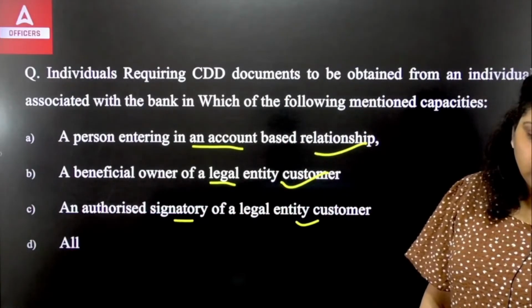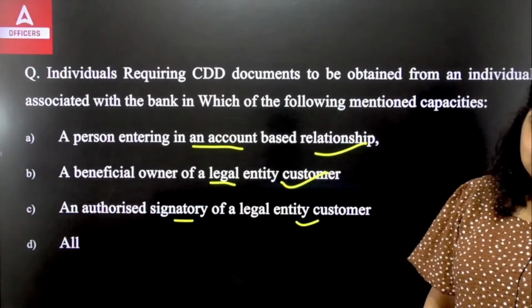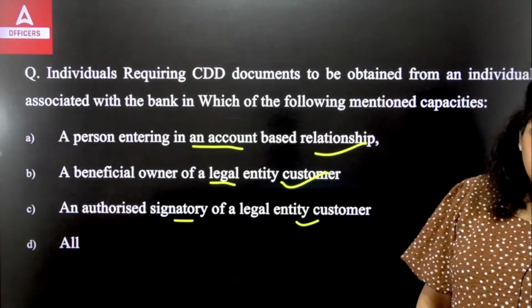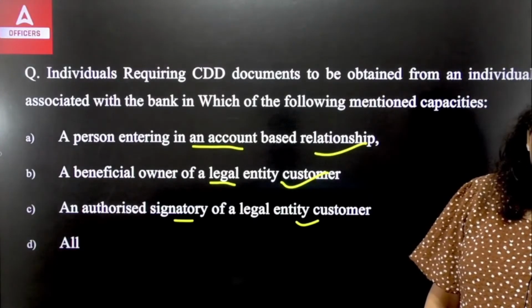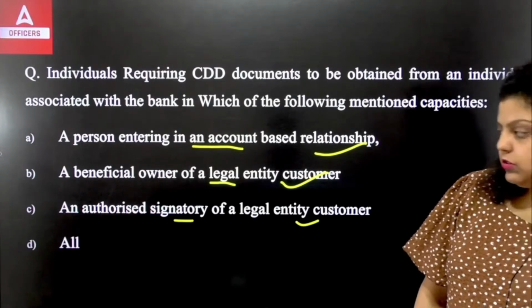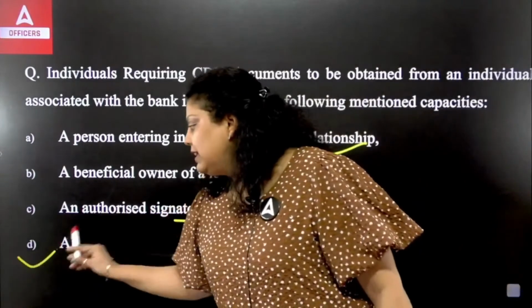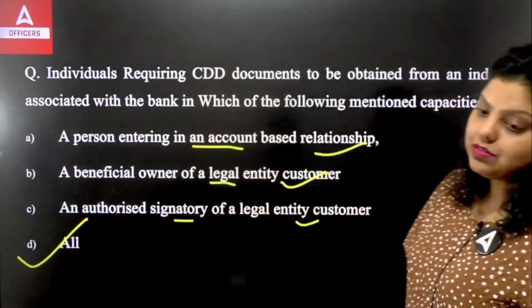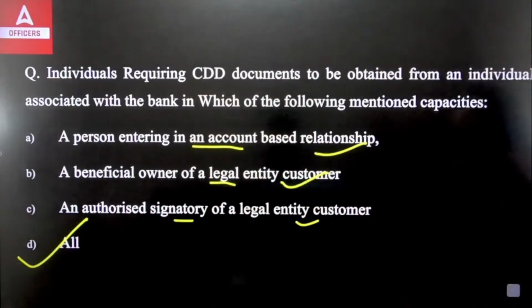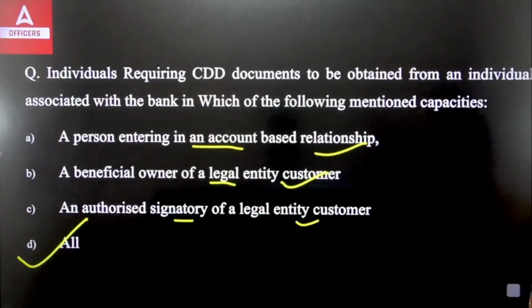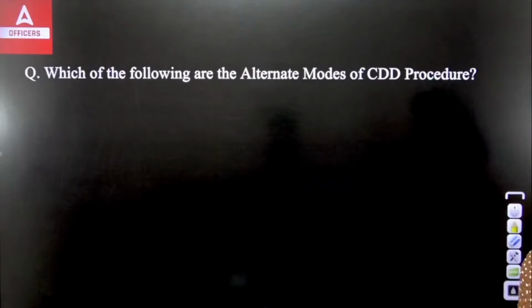So which of the following is correct here? A, B, C or D? The right answer is all. In all the conditions, in all the capacities, individual requires CDD documents that have to be obtained from all these persons. And CDD is simply your customer due diligence.